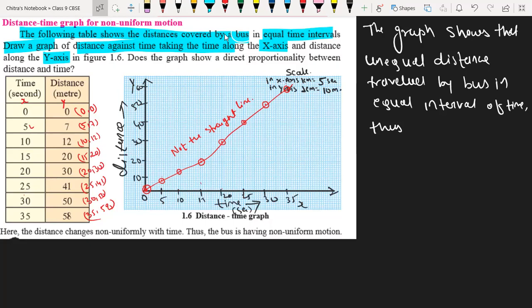Thus, the graph does not have a straight line. Understood?